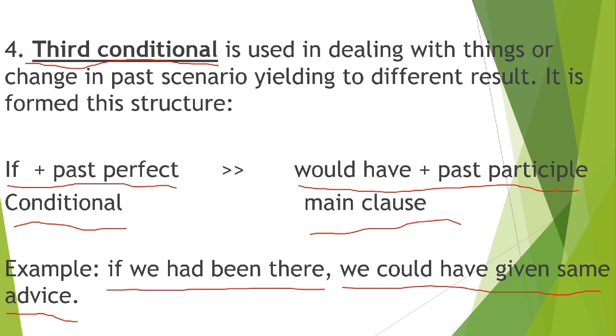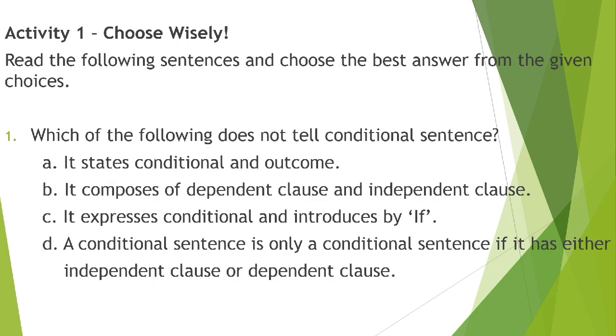Could have or would have plus past participle, given same advice. Alright, thank you so much. I hope that you actually understand our third conditional. Moving on to our activity.